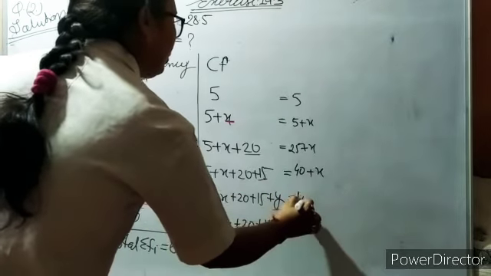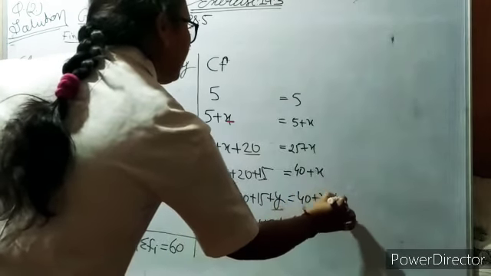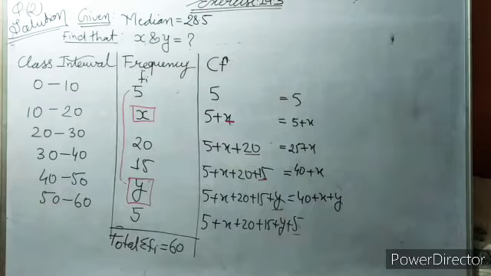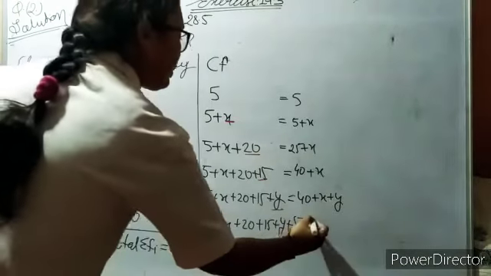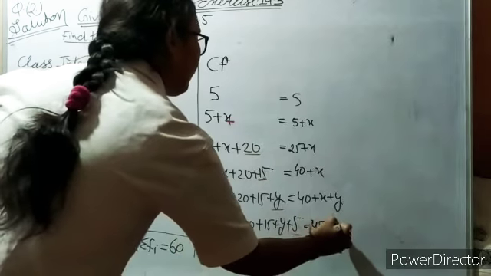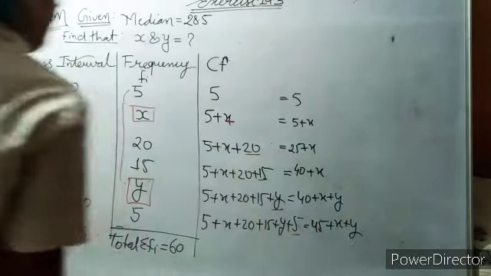Here we don't know y, so we write 40 plus x plus y, and then 45 plus x plus y.